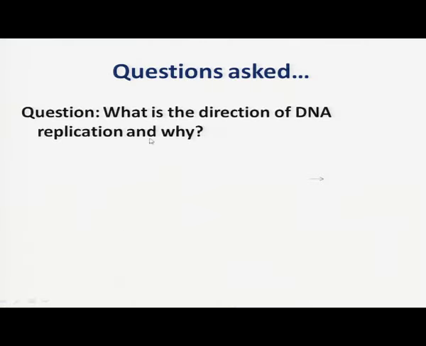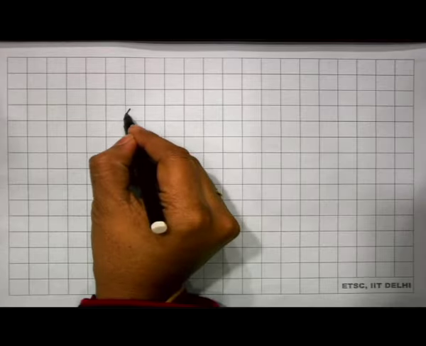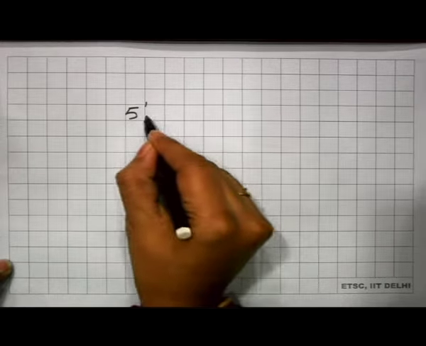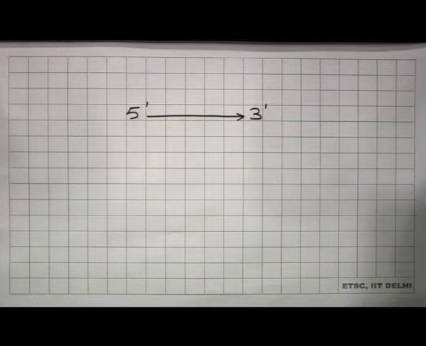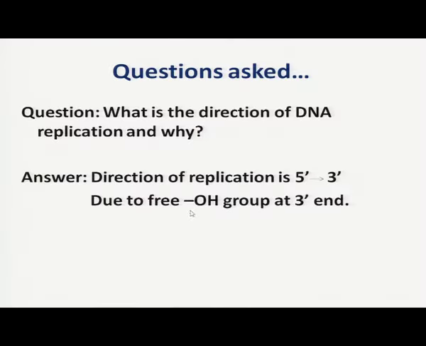The next question is, what is the direction of DNA replication and why? In my earlier session, I told you the direction of replication is 5 prime to 3 prime. So the answer to this question is, the direction of replication is 5 prime to 3 prime. Now the other question, why 5 prime to 3 prime? Why not 3 prime to 5 prime?